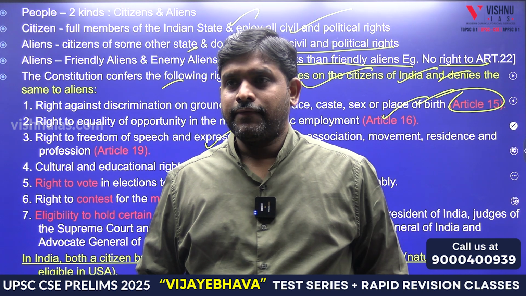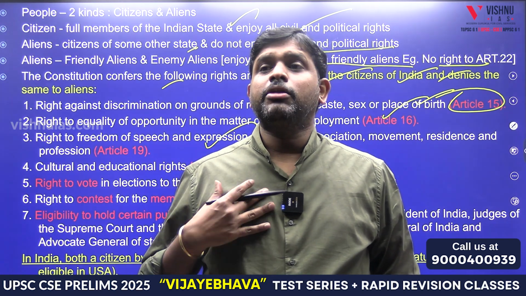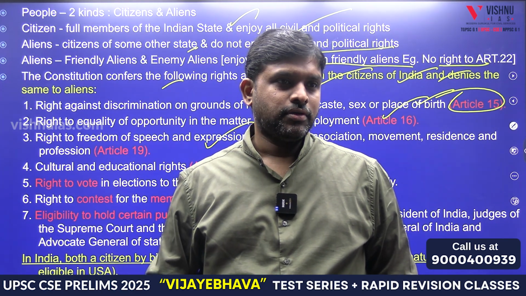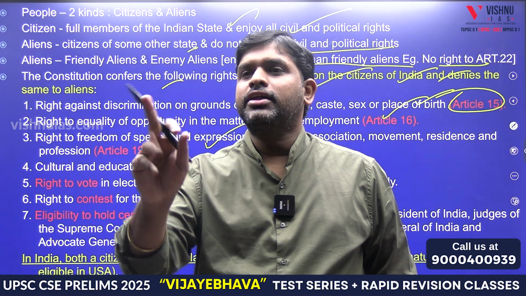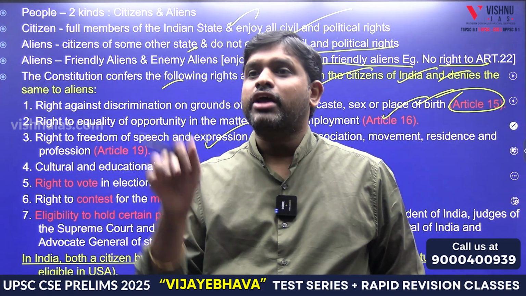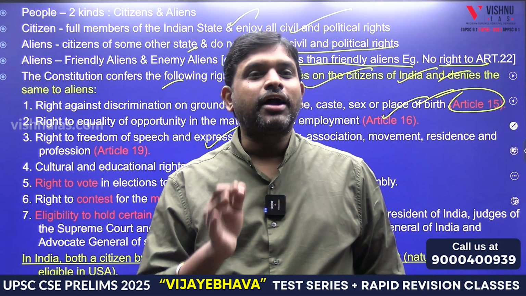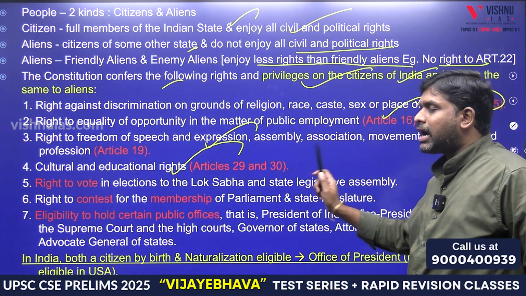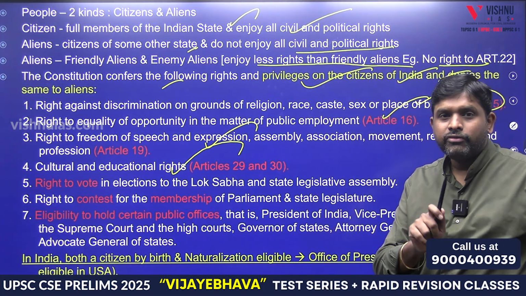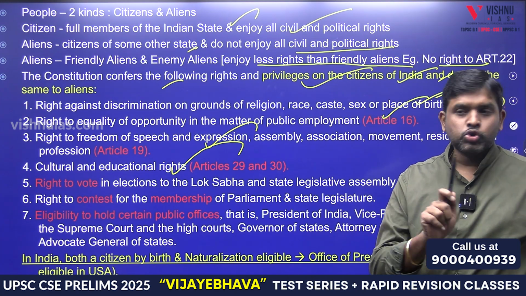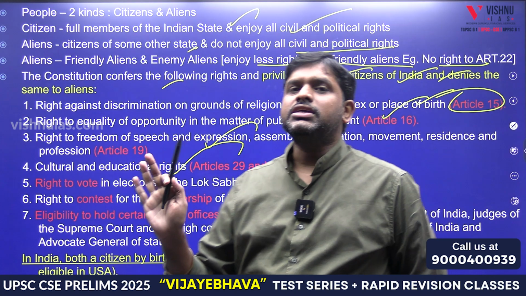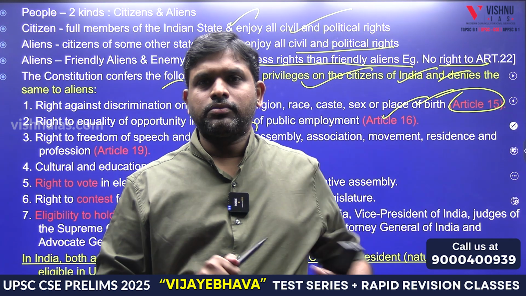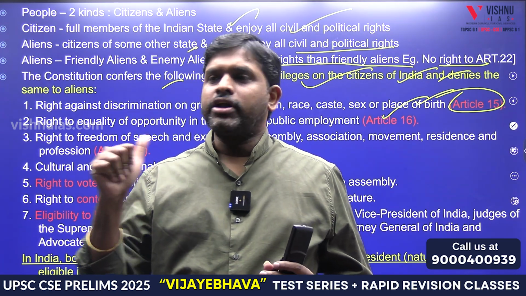Article 29. A foreigner cannot say that I will protect my culture, my religion, my language. You are a foreigner, so you don't have minority rights. Already we have a lot of minorities here. Now you don't come and tell me that I am also a minority. Cultural and educational rights, Articles 29 and 30, are only for citizens. Again, only for citizens are 15, 16, 19, 29, 30.